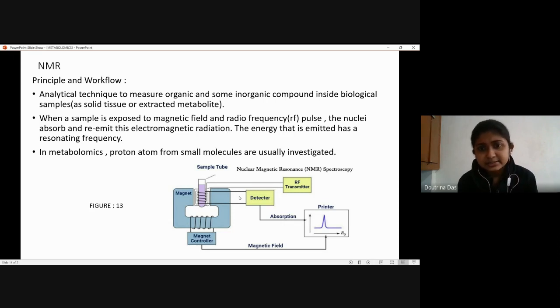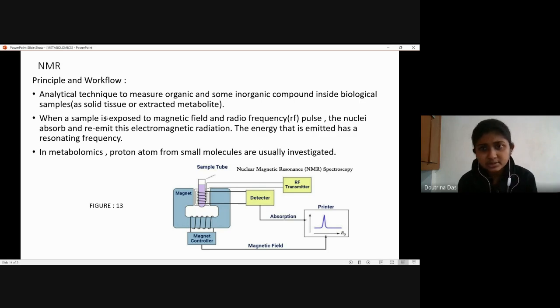And again, the energy that is re-emitted in the electromagnetic radiation will have a particular resonating frequency, and that is what is detected by the detector. So here we have a figure which is showing the image that we usually get in a printer. We have the absorbance on the y-axis, and the magnetic field on the x-axis. We usually get peaks showing the resonating frequency of the energy that is emitted by the nuclei.